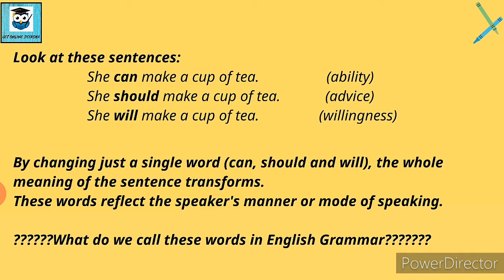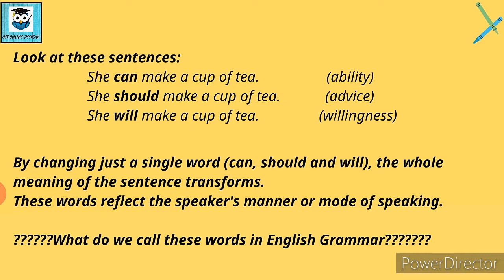She can make a cup of tea. Now when I say this sentence, I want to emphasize on the fact that she is able to make a cup of tea. Fine. So I want to emphasize on her capability. She can do it. The next one is she should make a cup of tea. That means I am advising her because the guests are at your home. That is why you should make a cup of tea.